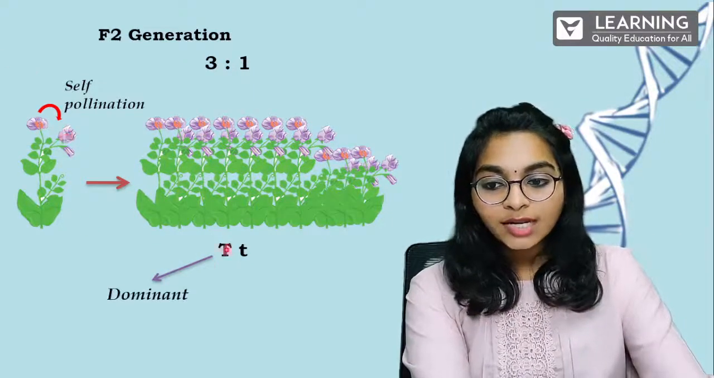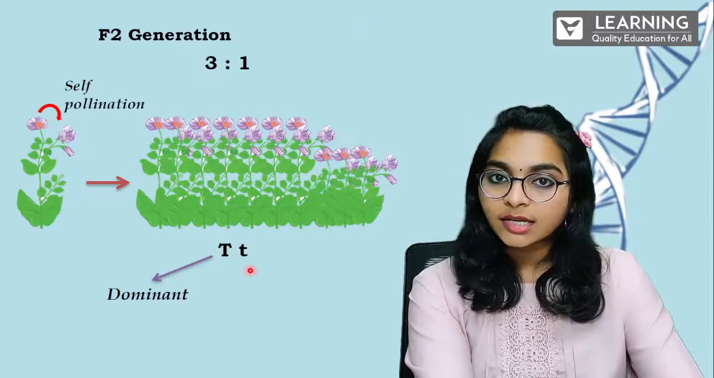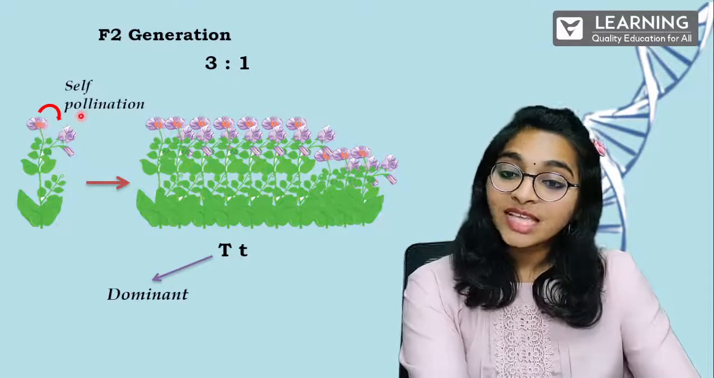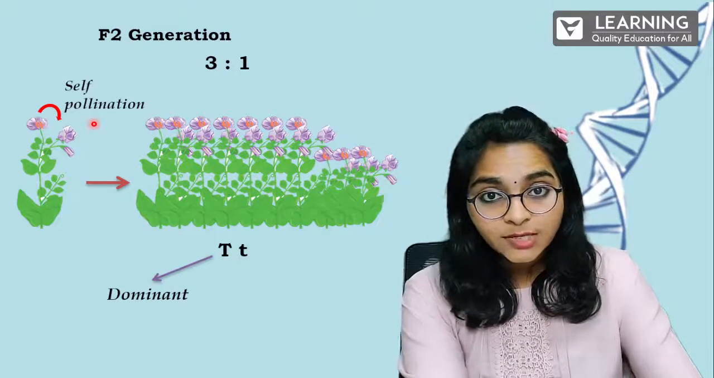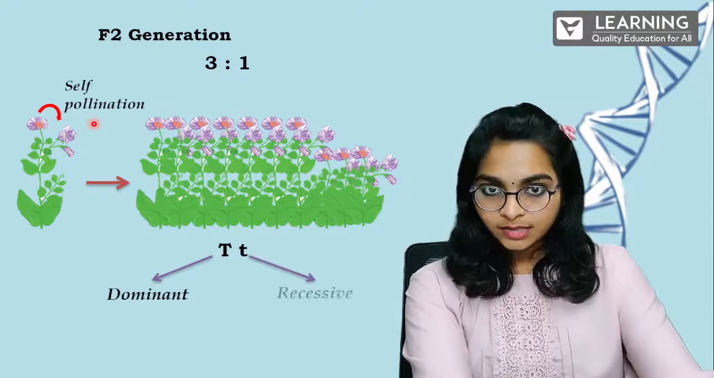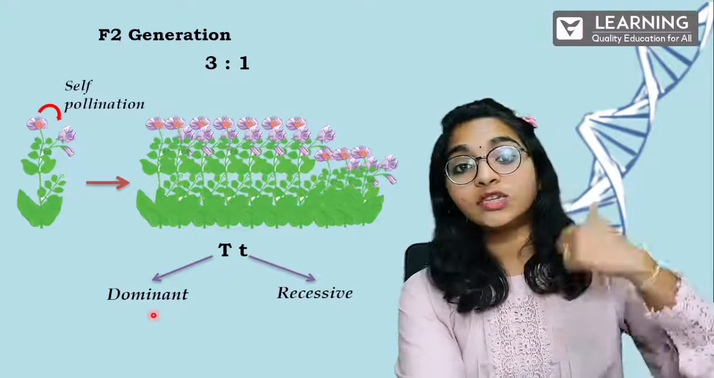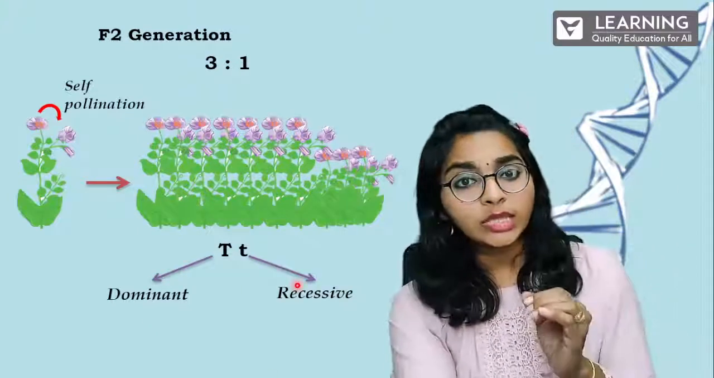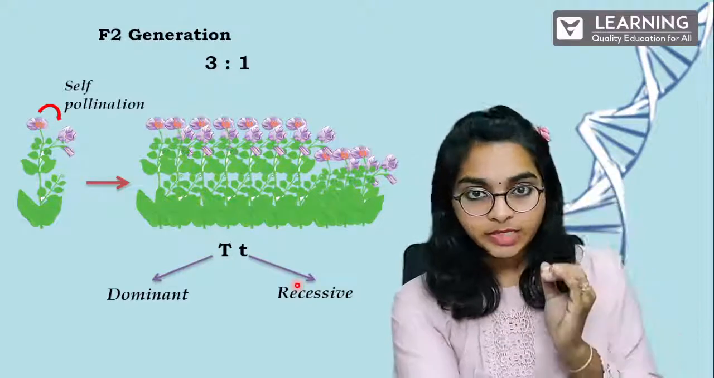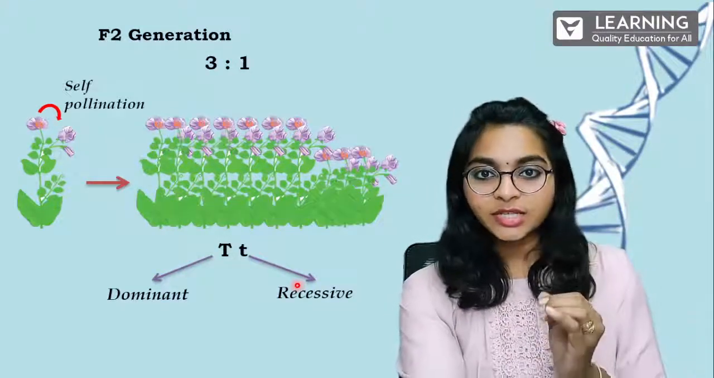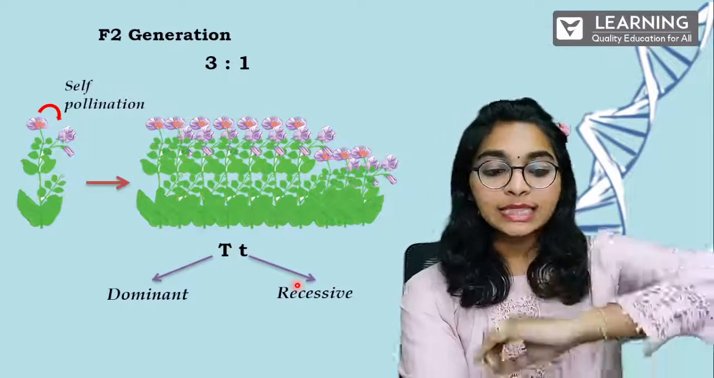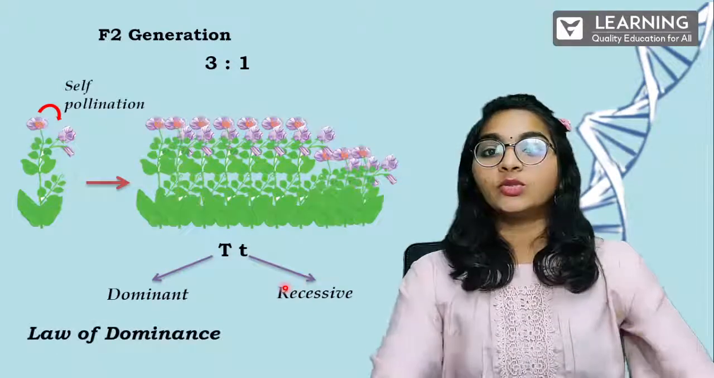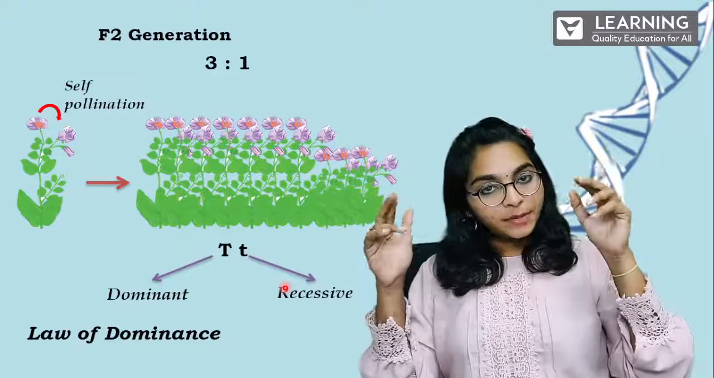Which means the tall trait has dominated the short trait. That is why in the F1 generation it didn't exhibit. But when we self-pollinated it, in the next generation it exhibited. Is that clear? So this tall T was a dominant trait there. This short t, the recessive trait, was also there, but it was not dominating, but it is present. It is not exhibited in that generation, but it is exhibited in the next generation. Is this clear? Fine. So this is called the law of dominance.